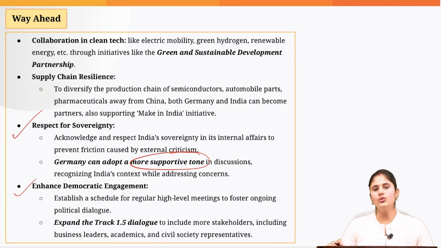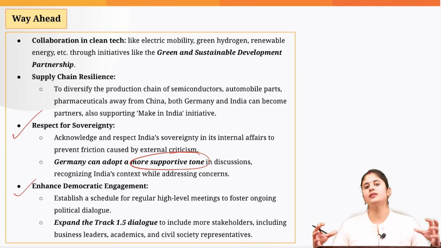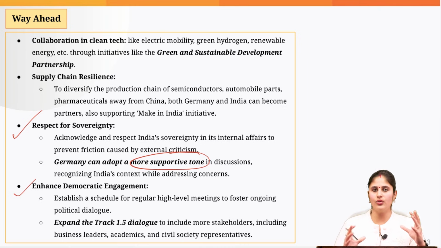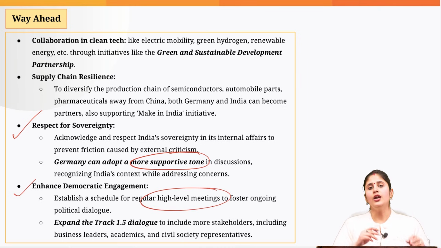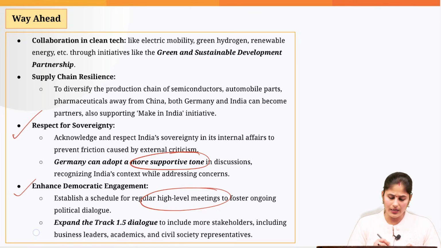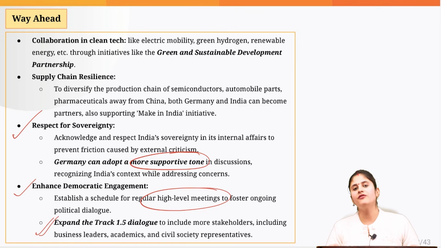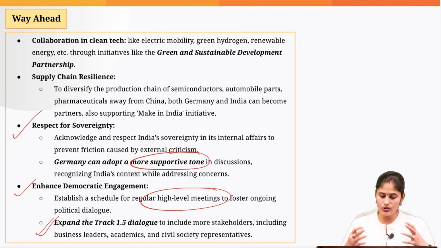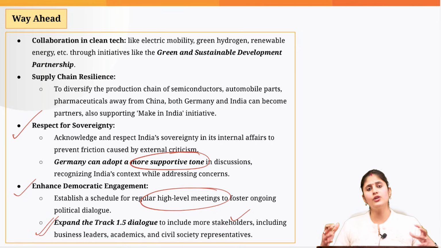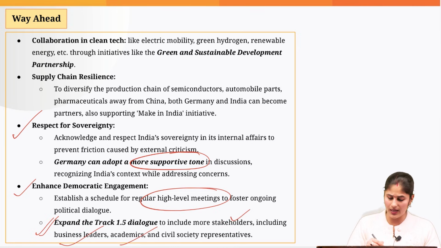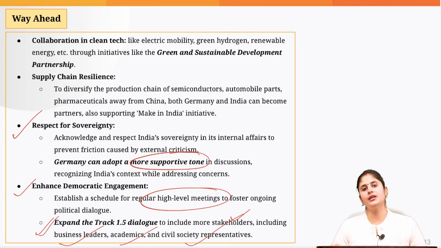And lastly, the two countries should further enhance the dialogue and engagement, and they should try to collaborate in different domains. For that, they should ensure high-level meetings, not only among the heads of government, but we should expand Track 1.5 dialogue. Therein, we would also be taking into account different stakeholders like businessmen, academics, civil society representatives, etc.